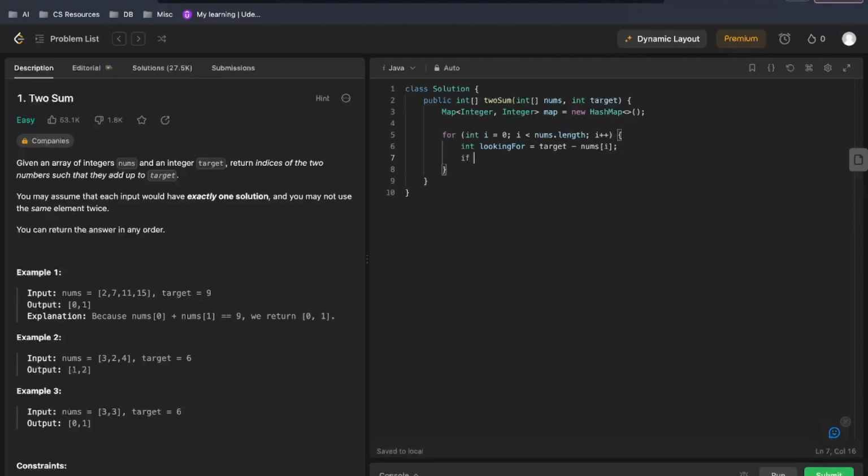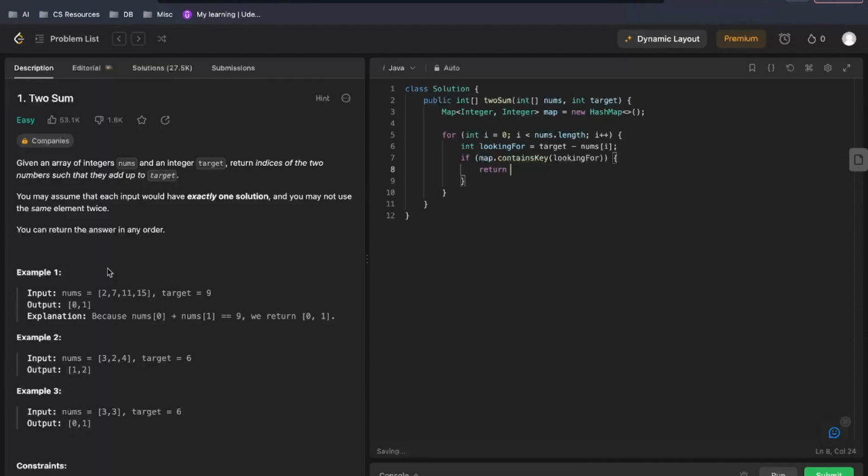So let's say if map.containsKey. Now we will store the number in the key, the number that we encounter, so that it becomes very easy to look that up. So if map.containsKey(lookingFor), then we'll return both the indices.